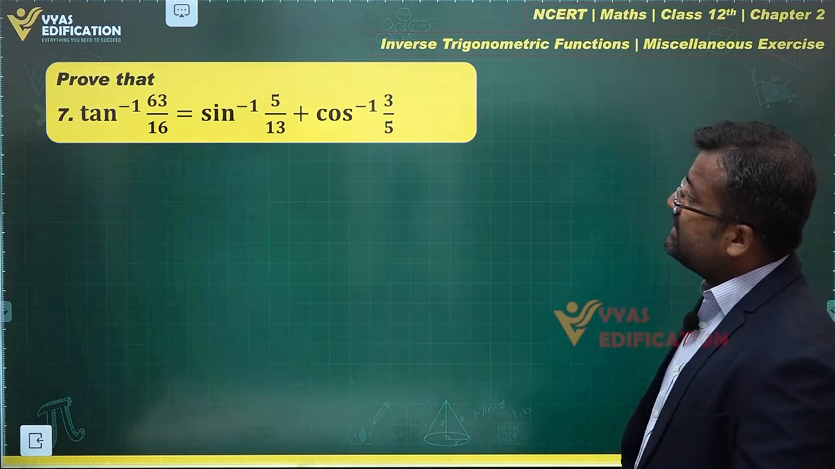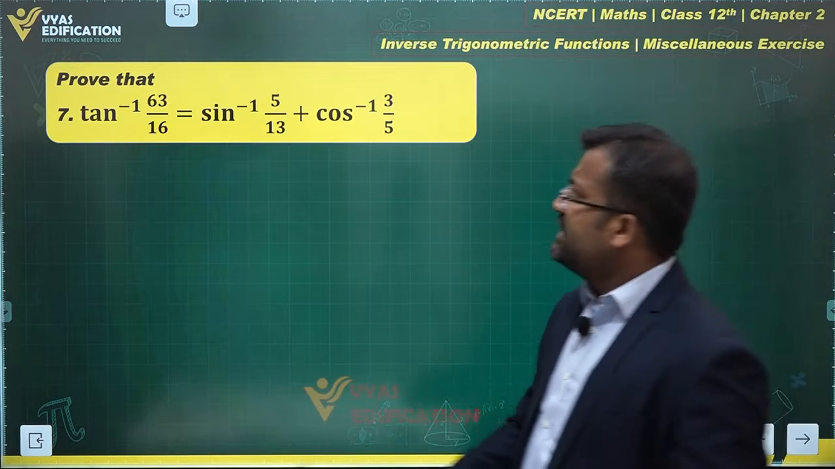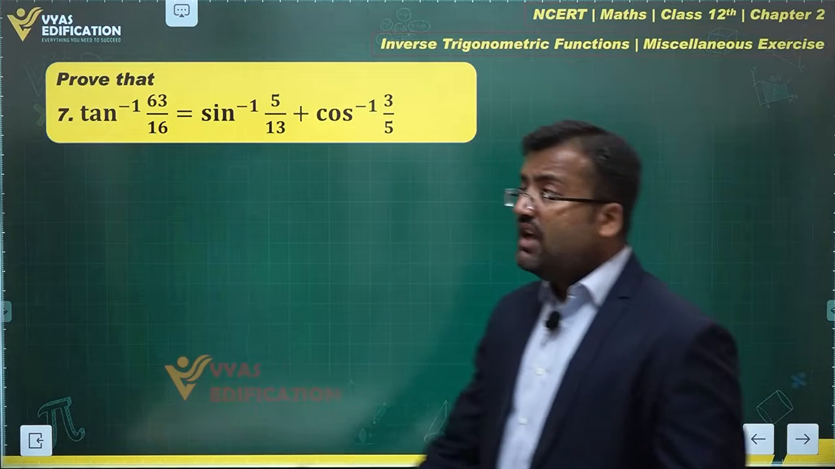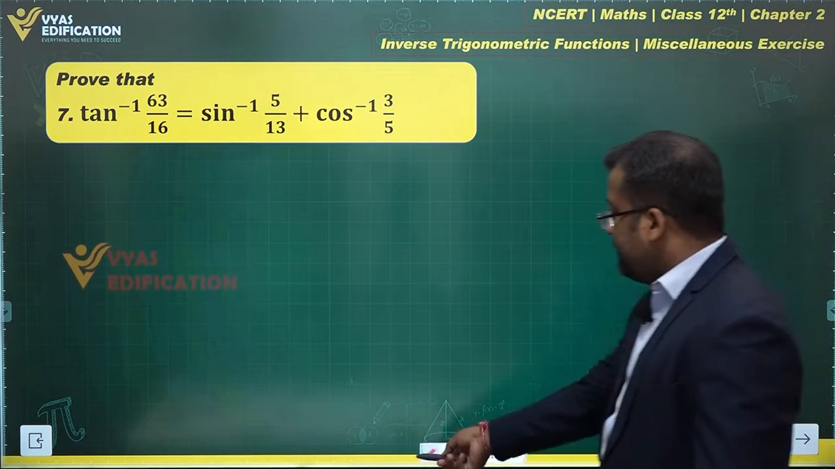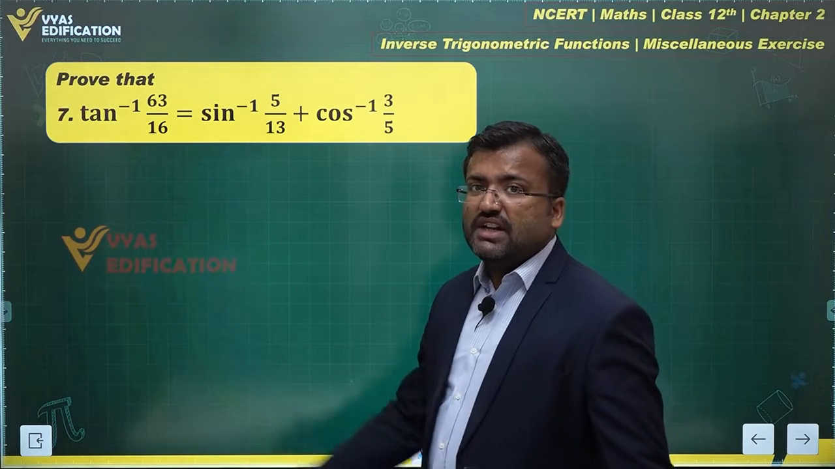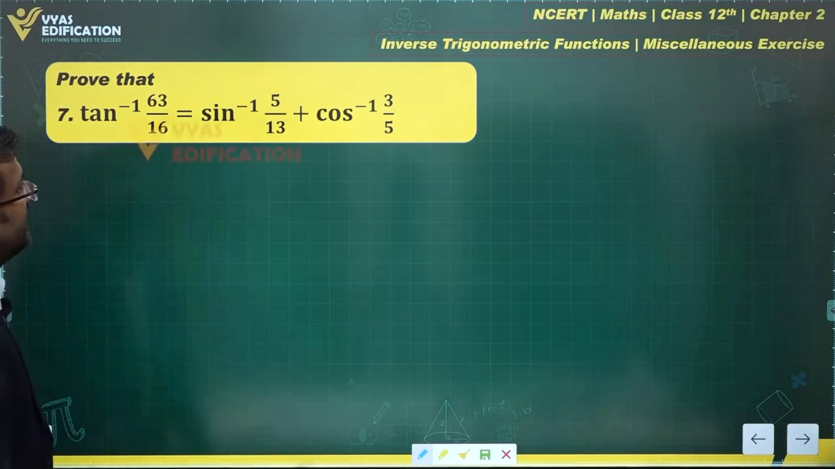Tan inverse 63 upon 16 is equal to sin inverse 5 by 13 plus cos inverse 3 by 5. In this case, when we need the result in terms of tan inverse, let's use concepts of tan inverse. In the RHS we have two terms, and let's simplify those terms first. Let's see what those terms are in terms of tan inverse.